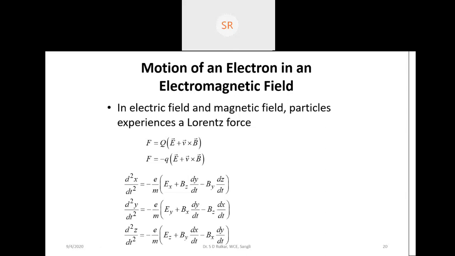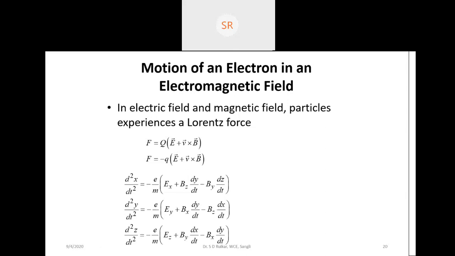But what happened here? The magnetic field is not exerting any force on the electron when these two fields are in the same or in the opposite direction. Are you getting what I'm saying? If they are linear, or in the opposite direction, they are not exerting any force on the electron. So in this particular case, we can say that the motion of the electron depends only on what?